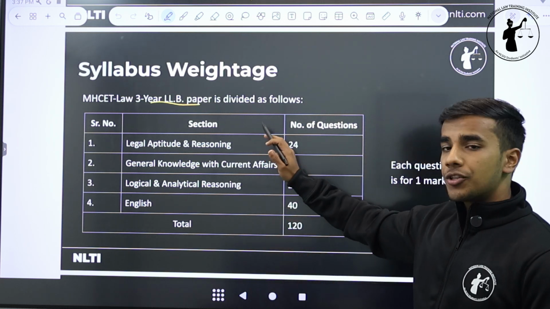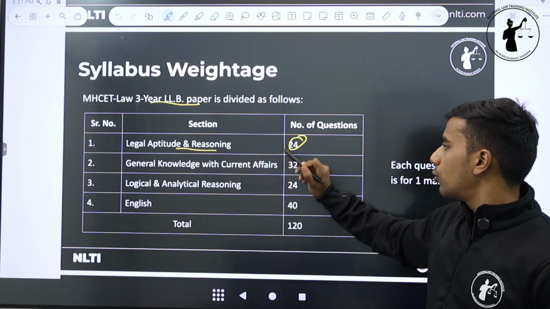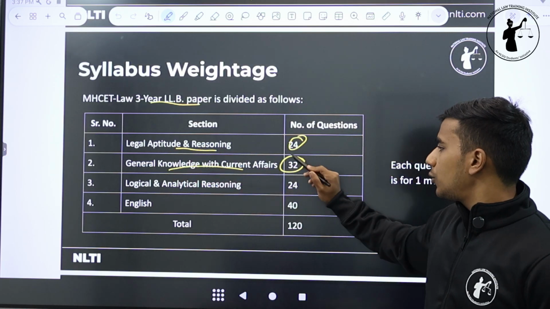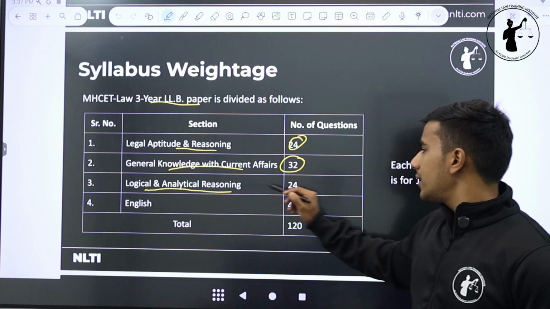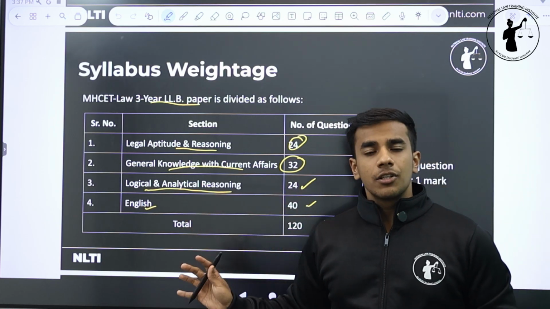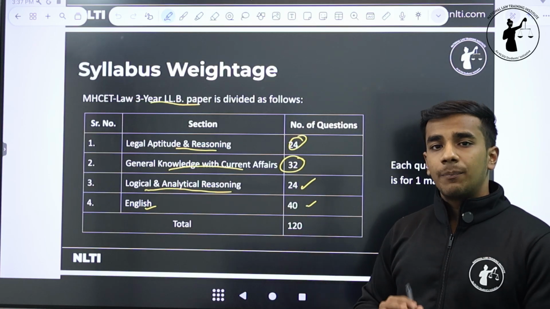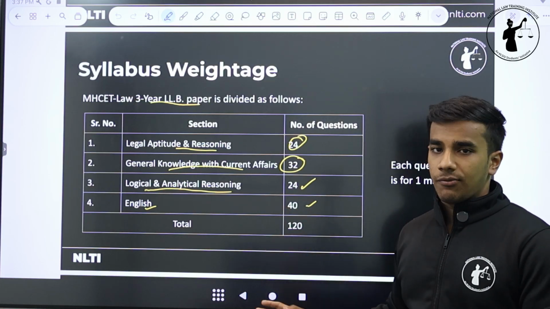So 120 questions divided into 4 sections. First section, legal aptitude and reasoning of 24 marks. GK section of 32 marks. The logical and analytical reasoning section of 24 marks. And English section of 40 marks. This is a strict division that the MHCET has presented us with. So it's completely reliable, and the paper actually is divided into only these 4 sections.